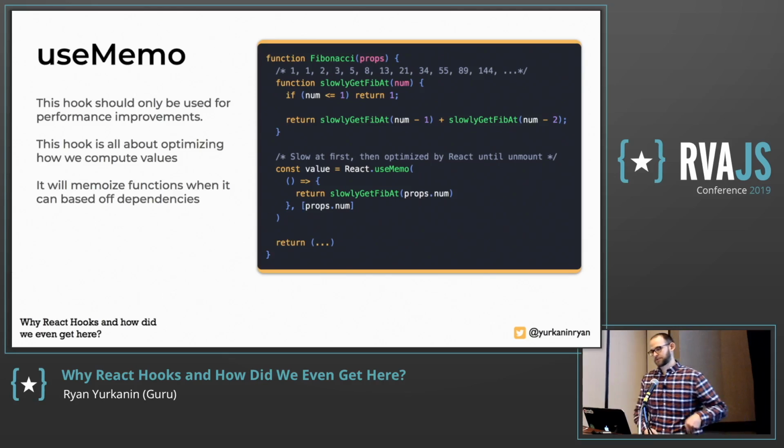useMemo. This one's pretty interesting. useMemo is for expensive computations on render. For example, the Fibonacci sequence, you can do it really poorly, like this. I would fail a programming interview. Just slowly get that number. But say that you only want to calculate it once and then cache that, just like memoize a function. This gives you a super easy way to memoize values.